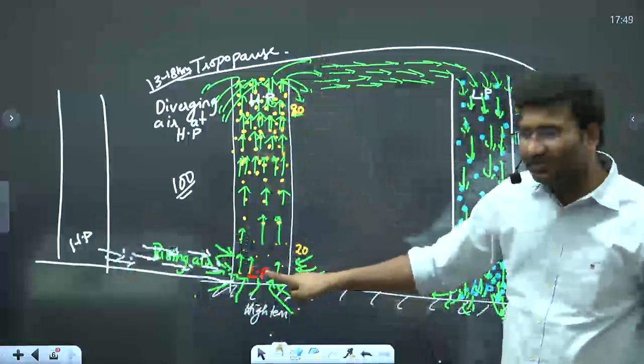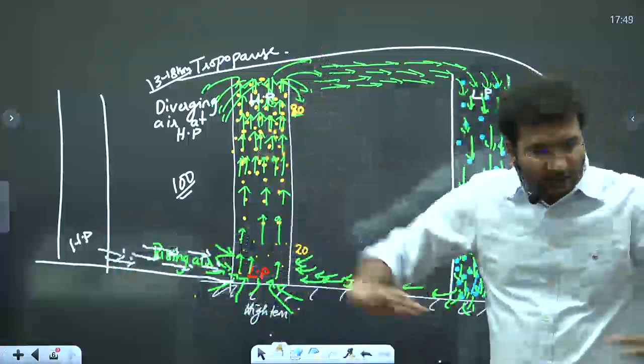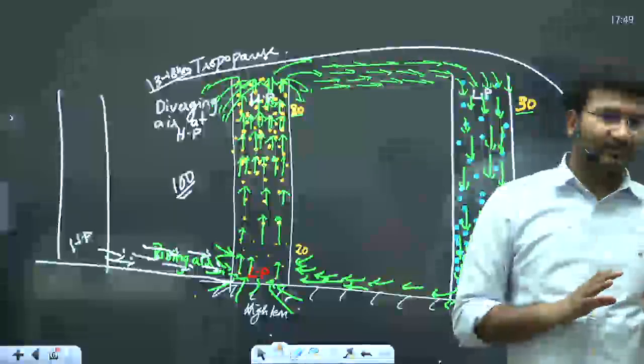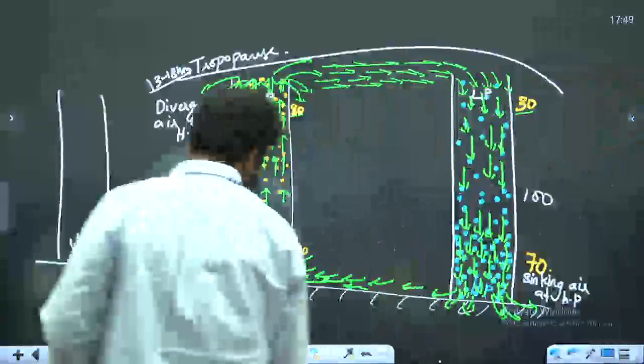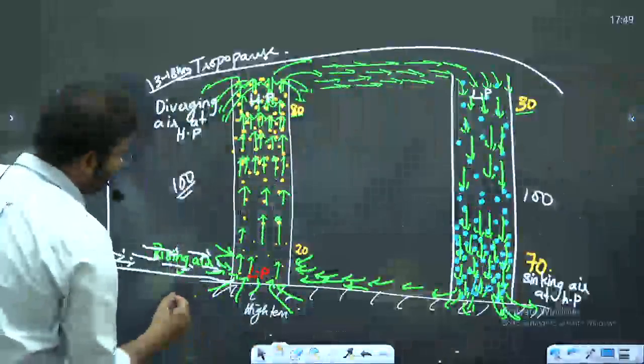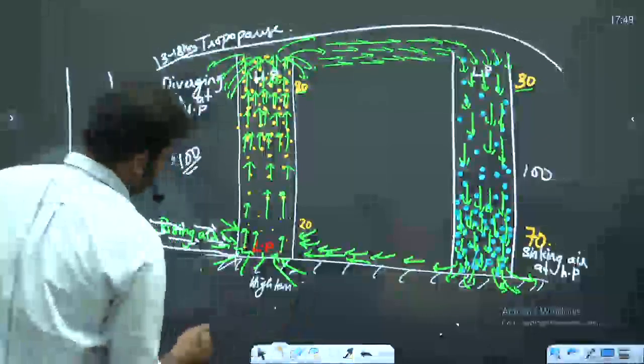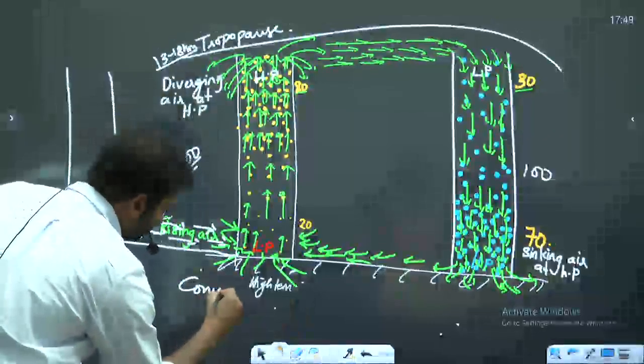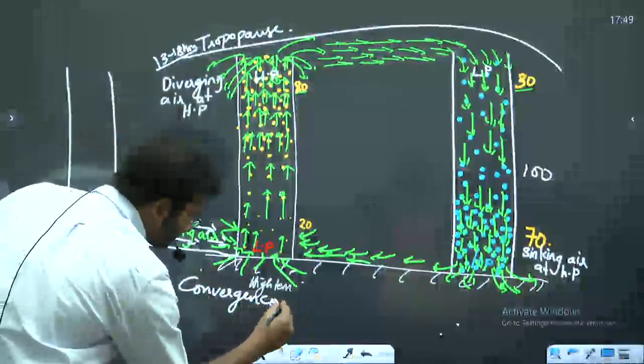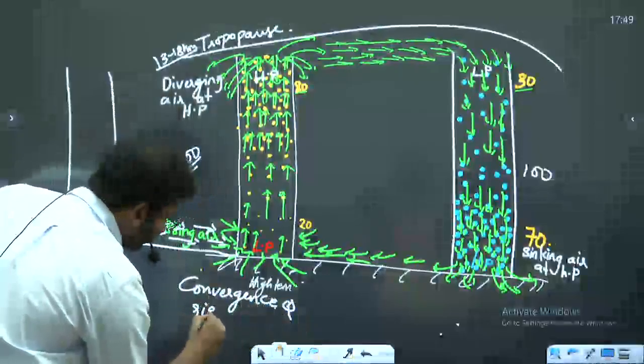Now this is a low pressure system. Do you have converging air or diverging air? Converging air. So at low pressure you have convergence and rising air.